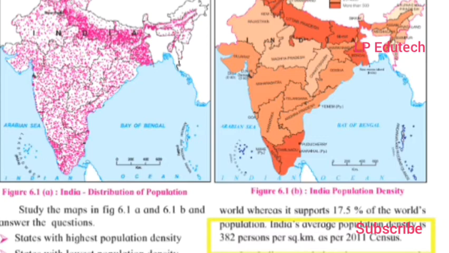On the contrary, in mountainous hilly regions, dry desert areas and dense forest areas, the density is sparse because of inaccessibility, absence of facilities and tough life.